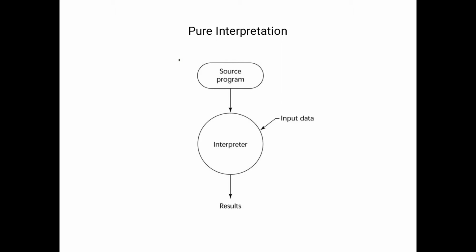We compile the program, and all this process is done step by step. This is called pure interpretation. After interpretation, we get the result.